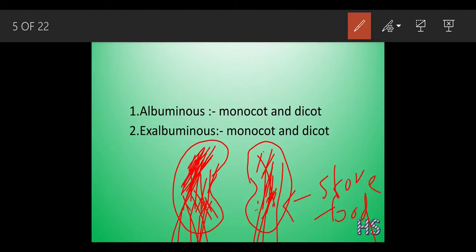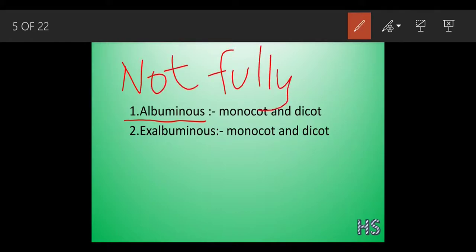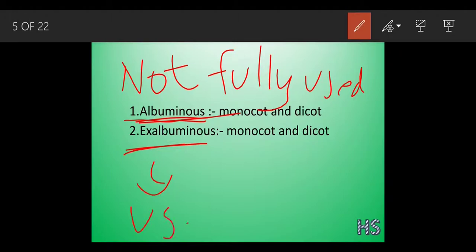What is the basic difference? In albuminous, the nourishment is not fully used. So that is why it is called albuminous, that is endospermic. In exalbuminous, the nourishment is fully used up.